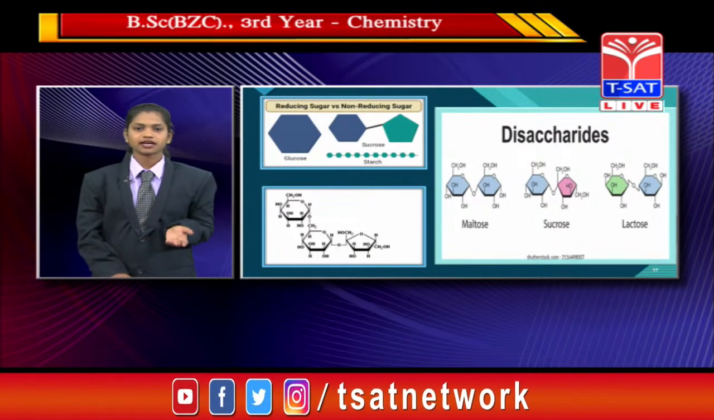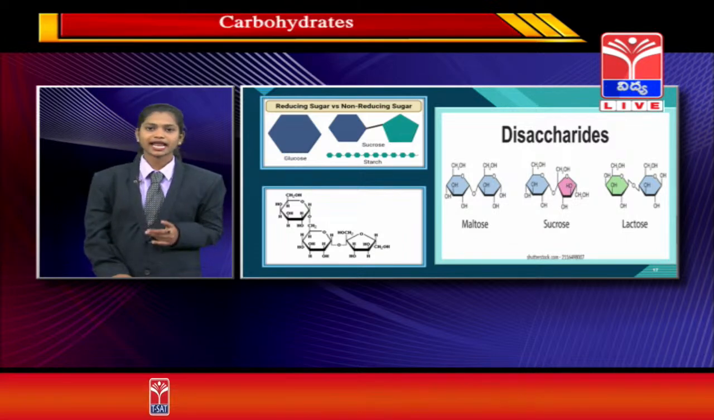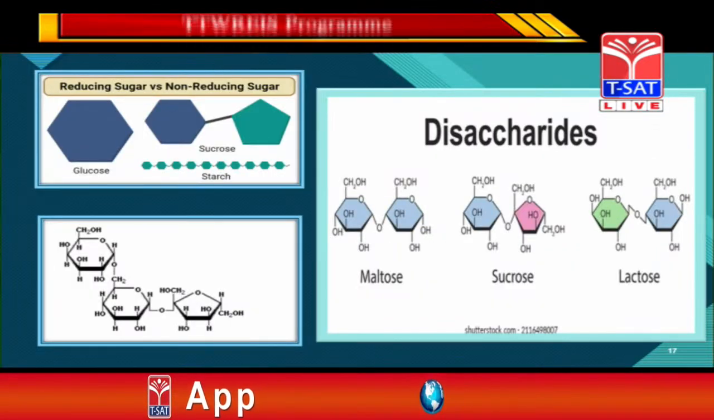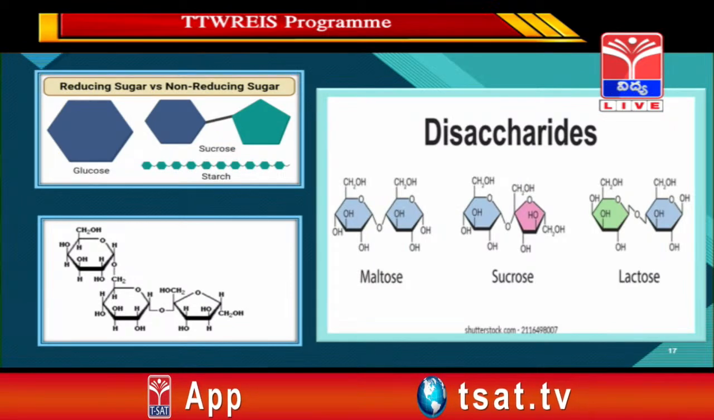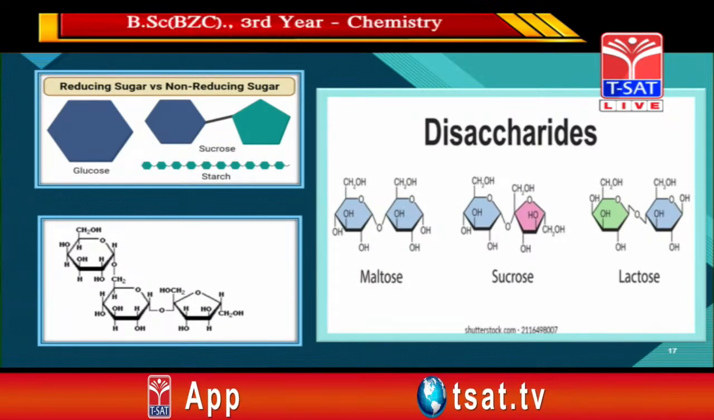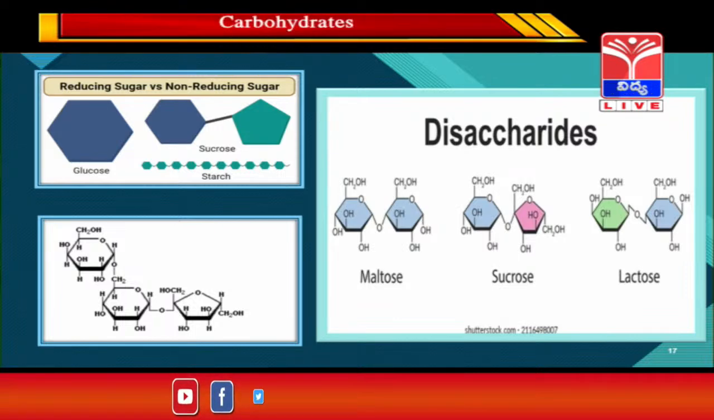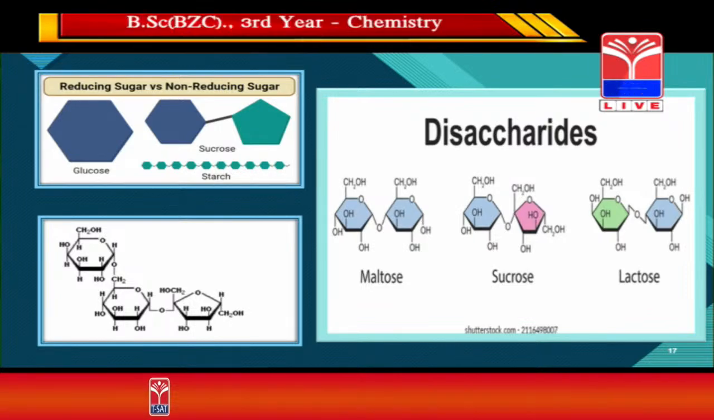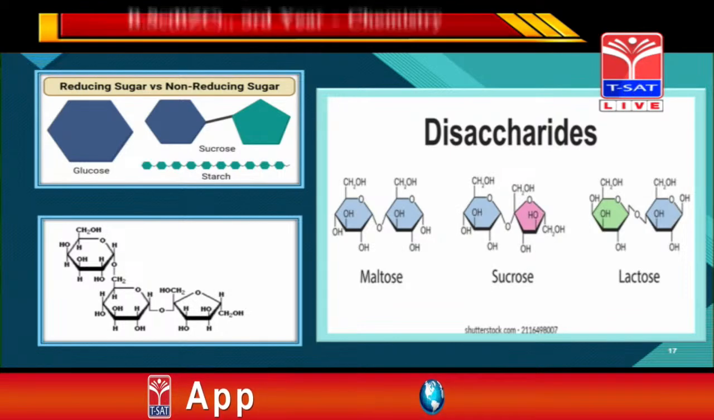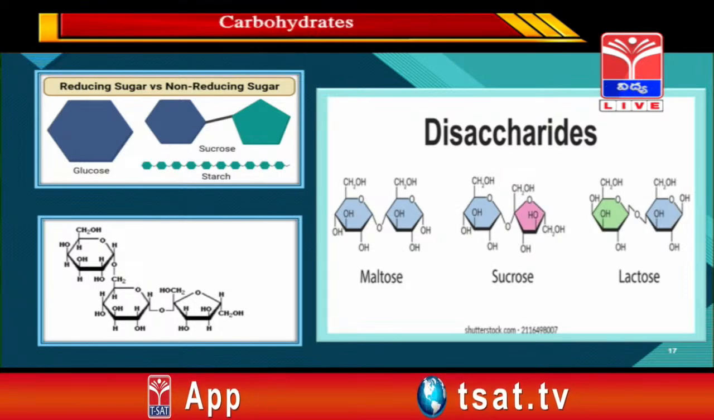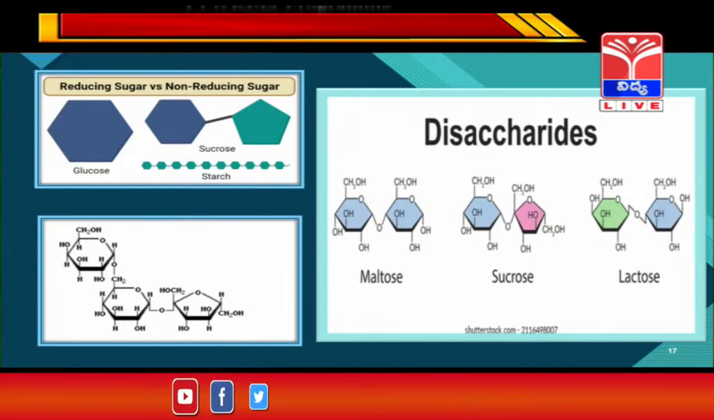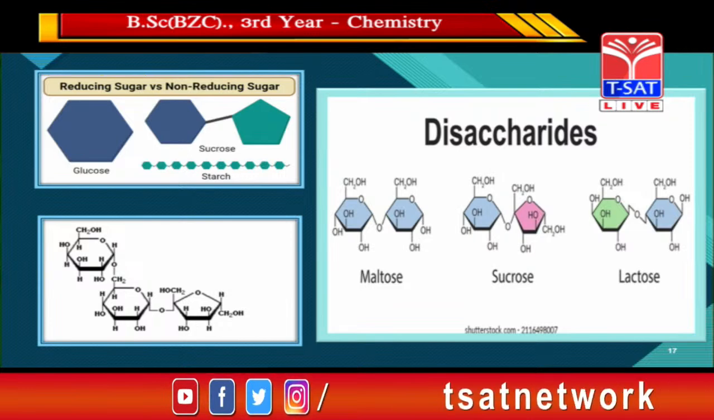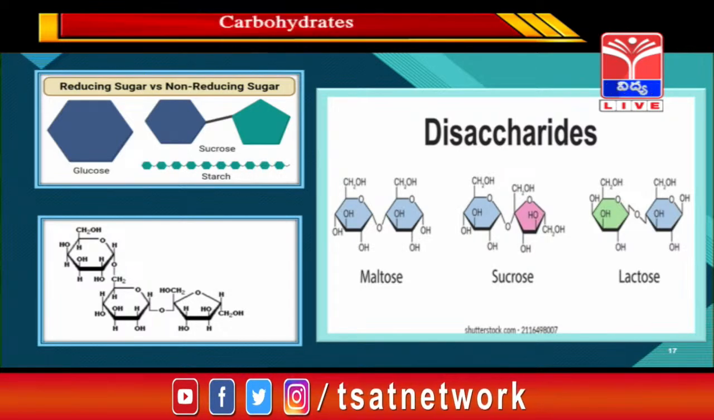Examples of disaccharides are maltose, sucrose, and lactose. On hydrolysis, sucrose yields a glucose molecule and a fructose molecule. And on hydrolysis, lactose gives glucose and galactose. We'll see the example of a trisaccharide. You can see the structure of the trisaccharide placed below. An example of it is raffinose. On hydrolysis, raffinose gives one molecule each of glucose, galactose and fructose.